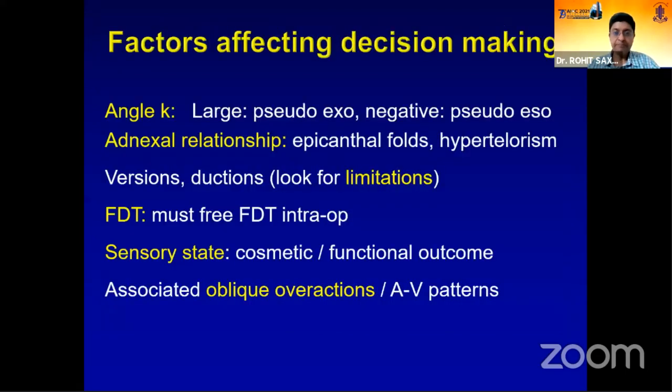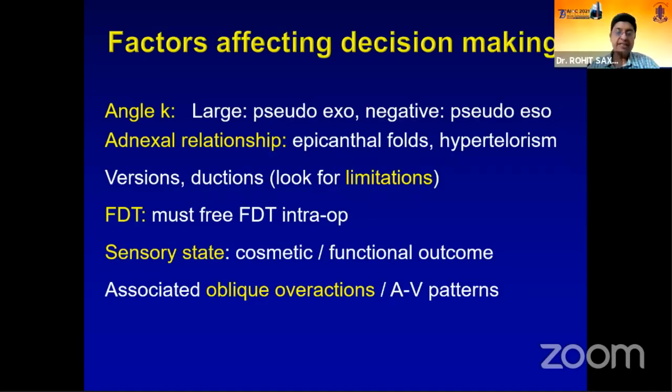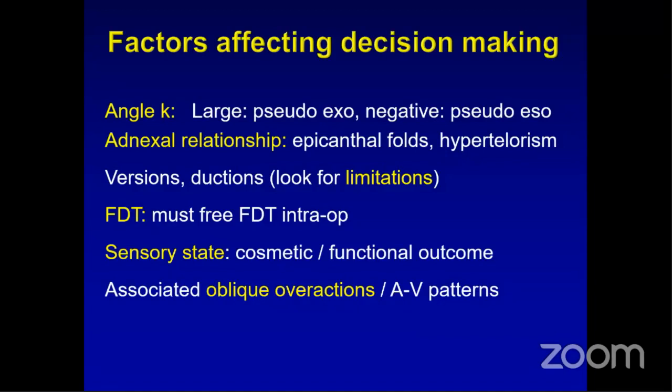The factors that affect the amount of surgery we are planning include the angle kappa. So it's important to have an idea of the angle kappa. Look at the eye when it's at a distance target and look for pseudo deviations that may be there. So the distance deviation, either eye or apparent deviation, is important. Look at the adnexal relationships, epicanthal folds, hypertelorism. Inform the parents that this is not something that will be corrected, and there may be for some time an apparent squint which will get corrected as the child grows.